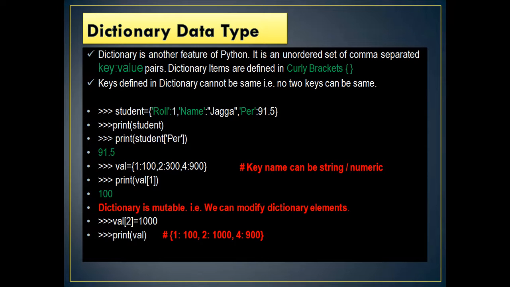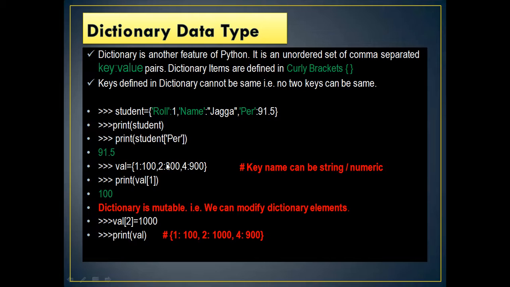Okay, as it says here, the name of the key may be either a string or numeric. Suppose I print the value of key 1, so 1 has a value of 100. Dictionary is mutable, we can modify the elements of the dictionary. Suppose I assign the value of key 2 as 1000. Actually, what is the value of key 2?